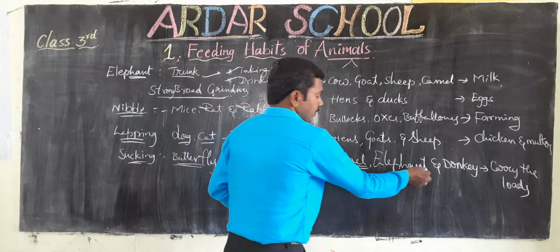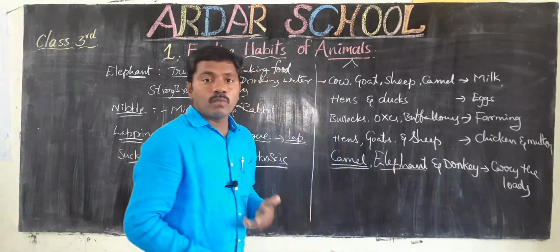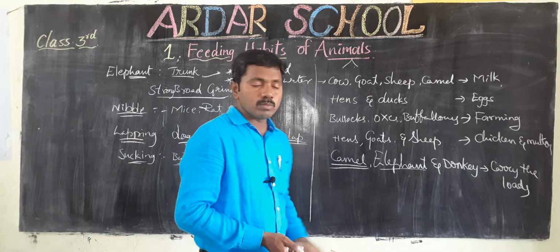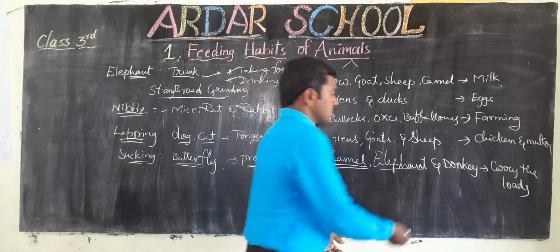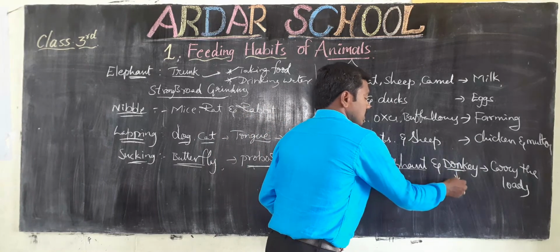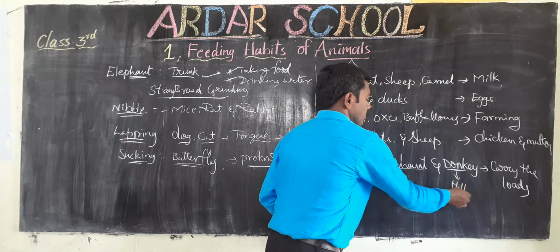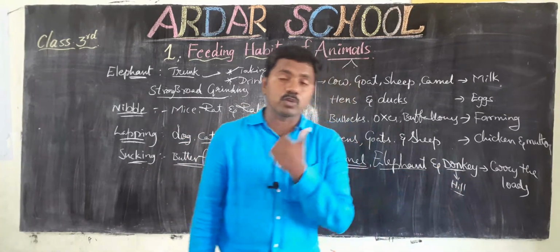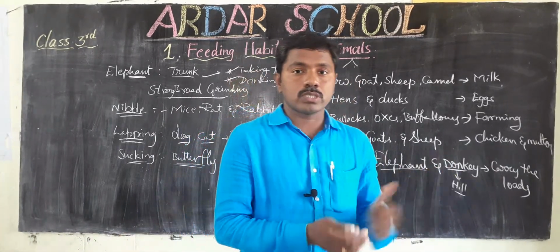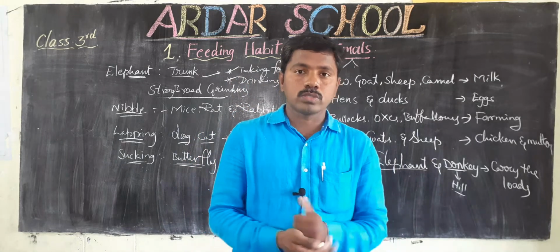Next, elephants are used in forests. Why? Because these animals carry big logs. Next, donkeys. These are used in hill regions. When we travel in hill regions, at that time donkeys are very helpful to us, carrying our luggage, our loads.